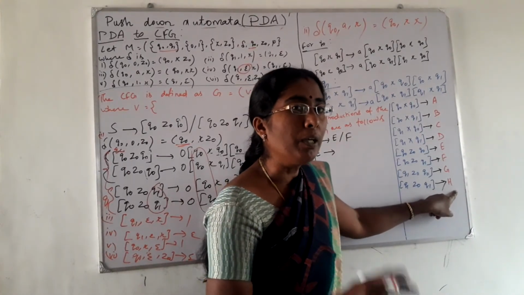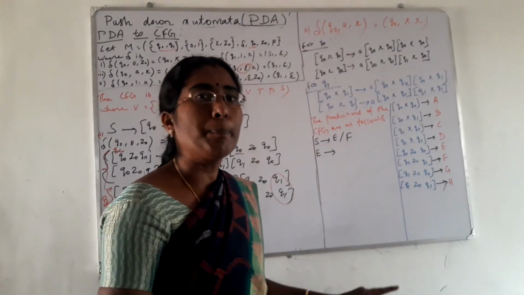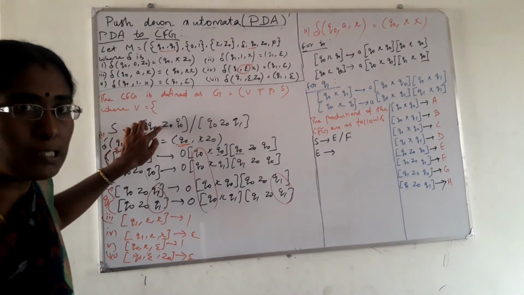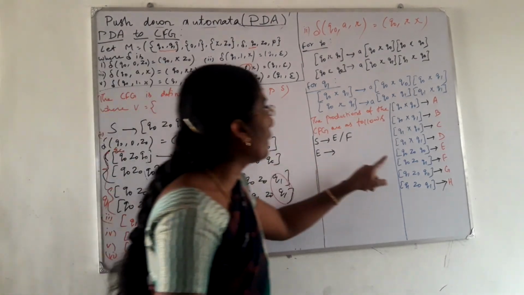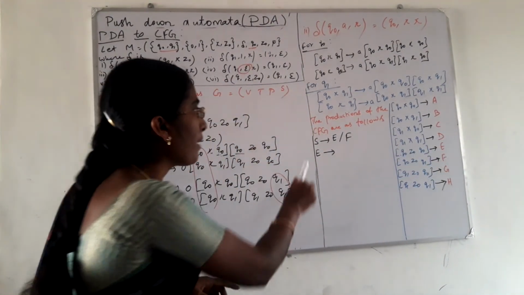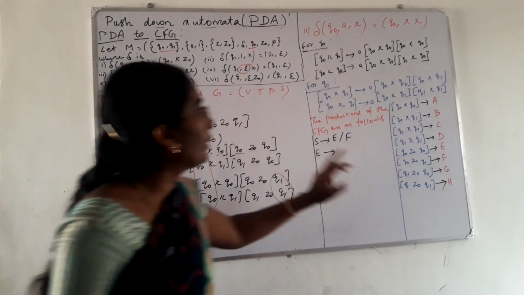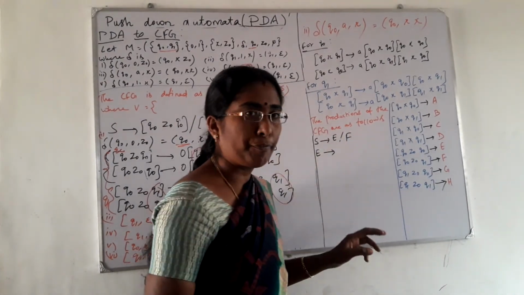Right? Now we will write the productions in the simple form. What will the start production be? Here the start production is S implies Q0 x Q0. What is Q0 x Q0? That is equal to E. So S implies E or Q0 x Q1. Q0 x Q1 is F. So E or F. Right?